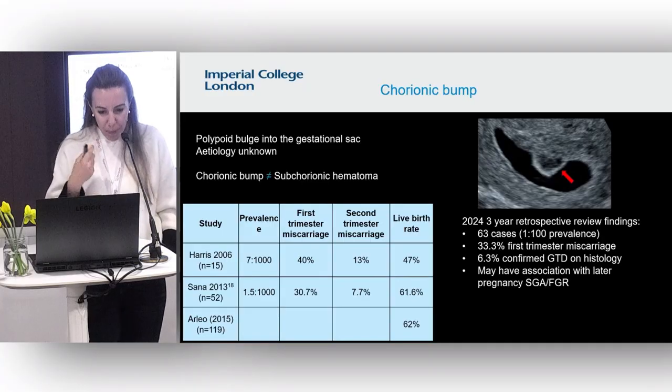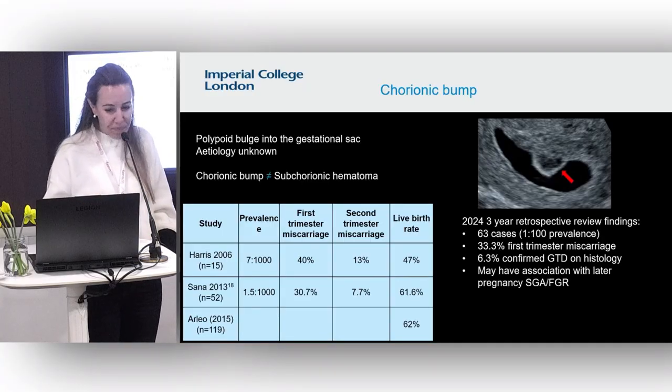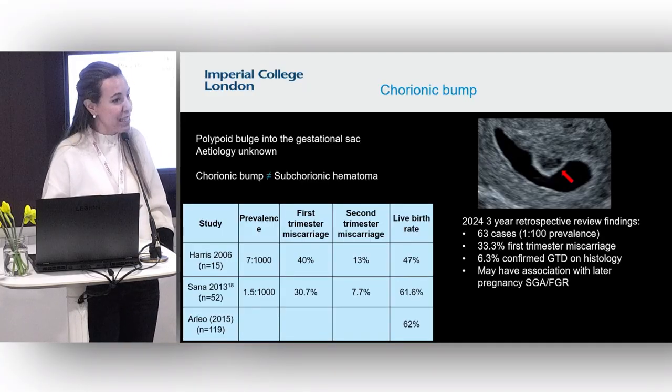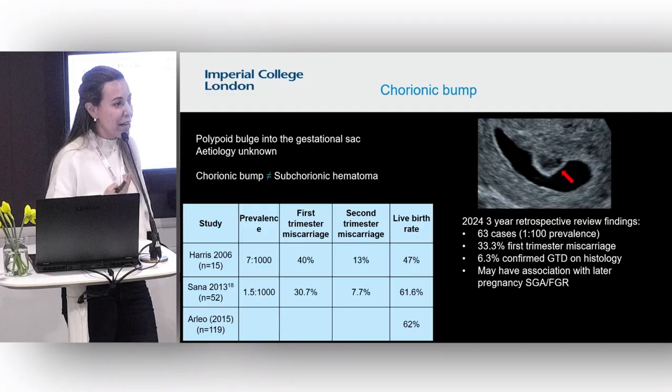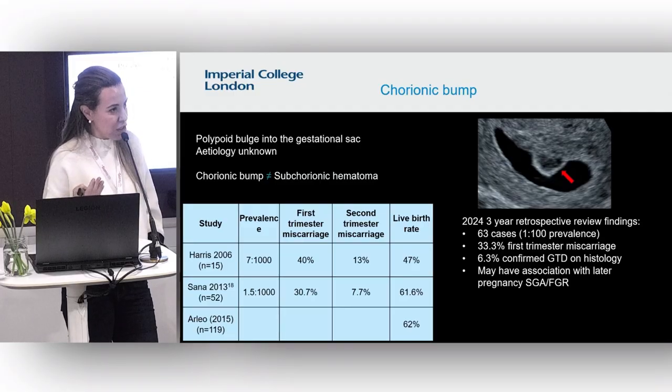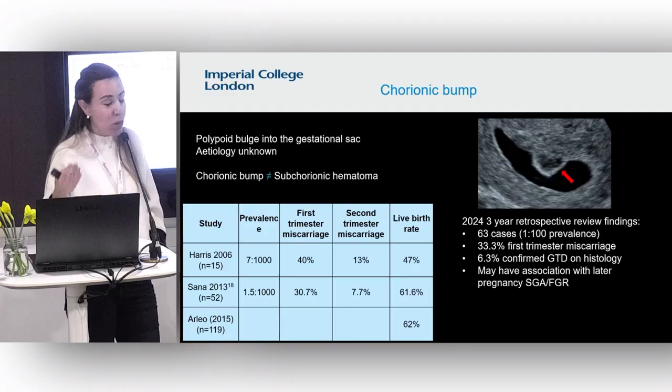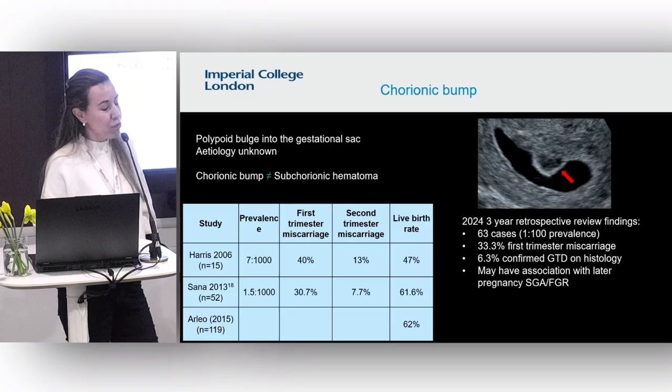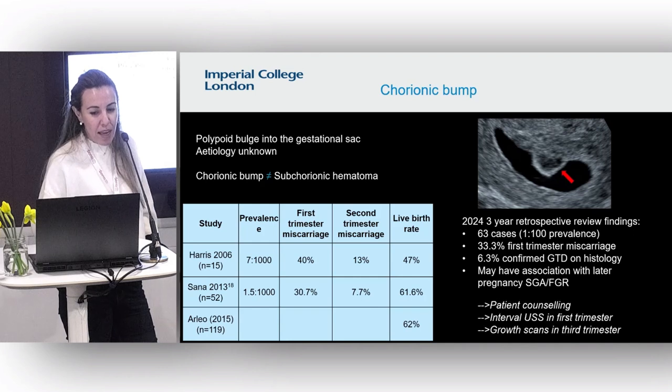And then the chorionic bump, again, a very quick point. There is some data that shows an association with miscarriage, but it is not diagnostic of miscarriage. And actually, lots of these pregnancies will go on and result in a live birth. So do think about it. There has been some data that shows a possible association with adverse pregnancy outcome, but again, we don't have really strong prospective data to guide us on that, okay?